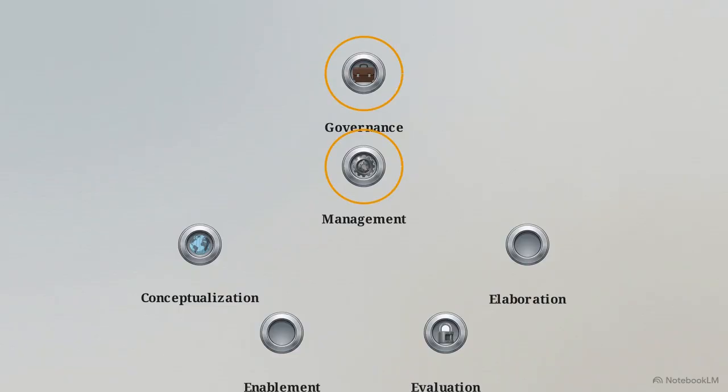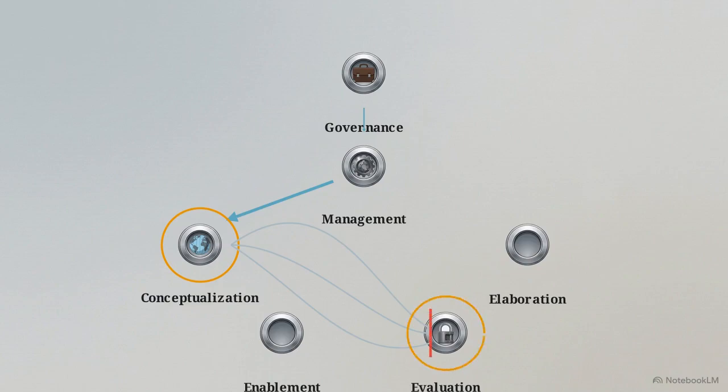It starts at the top. Governance sets the strategic boundaries, and management translates those boundaries into actionable plans and budgets, pushing that data downwards to the execution level. Down in the trenches, conceptualization is where teams explore the problem space and brainstorm initial technical solutions to meet those management plans. Every proposed solution then enters evaluation. Here, ideas are tested against competing stakeholder concerns and non-functional requirements. If a solution fails these tests, it cycles back to conceptualization for immediate refinement.